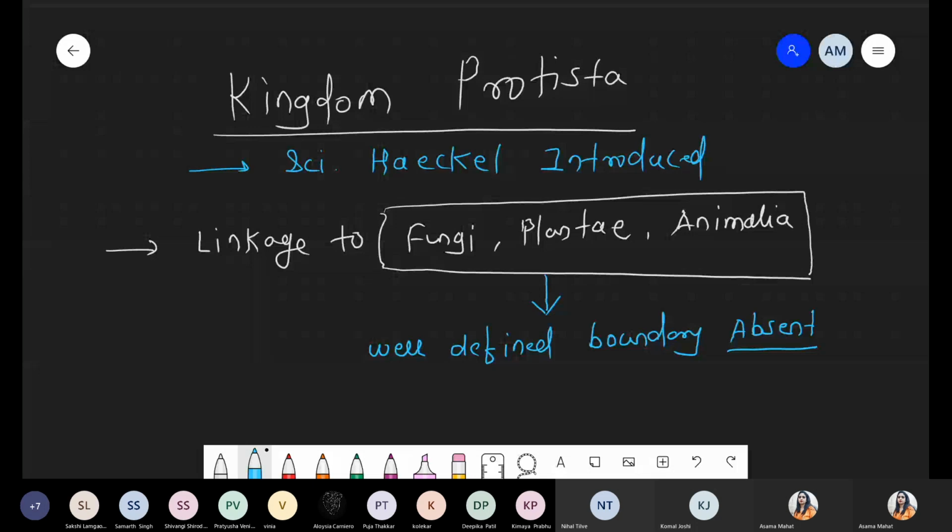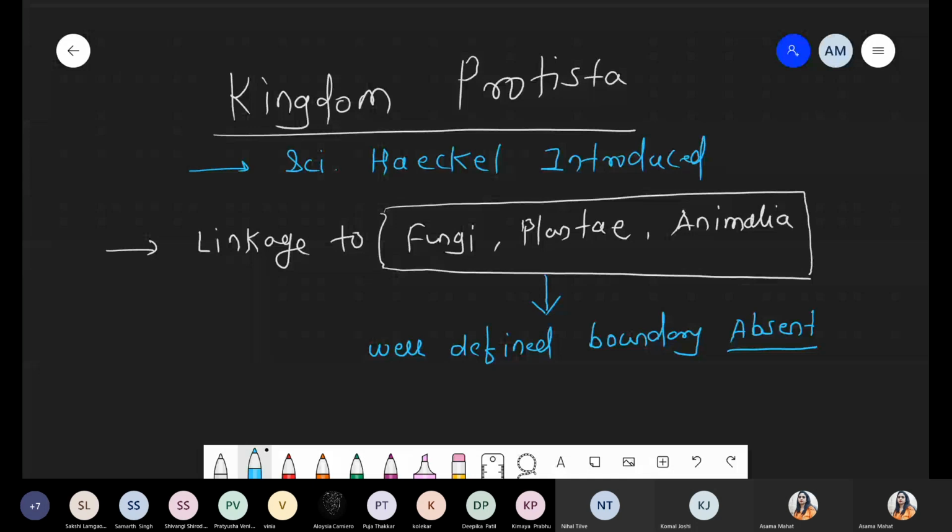Plantae boundary is made up of cellulose, that is the cell wall. In animalia the cell wall is totally absent. But at some points Protista resembles fungi, at some points plantae, and in some places animalia. So that's why we say it does not have a well-defined boundary, because it shows connection with fungi, plantae as well as animalia.